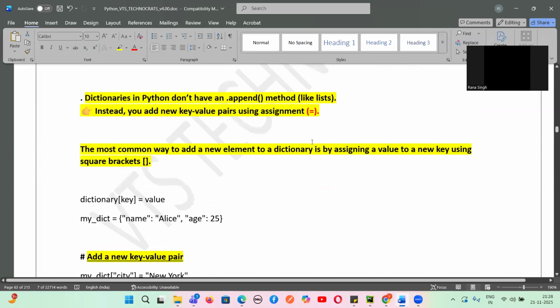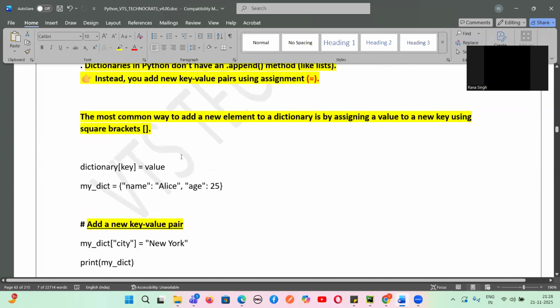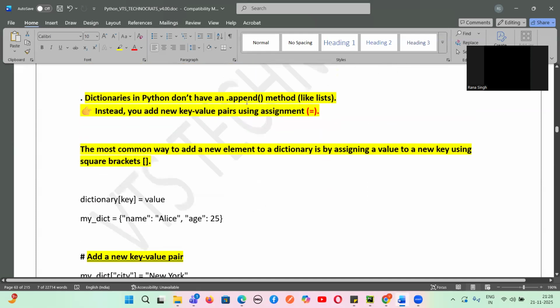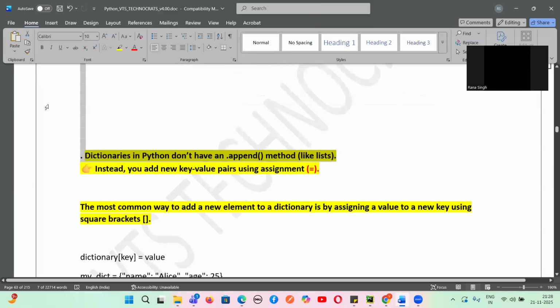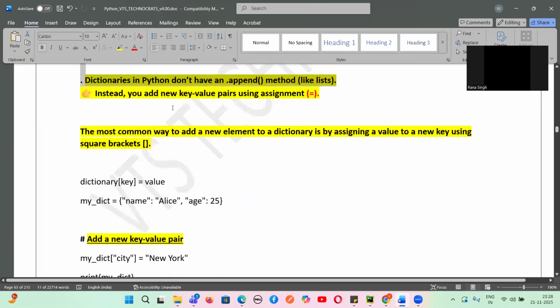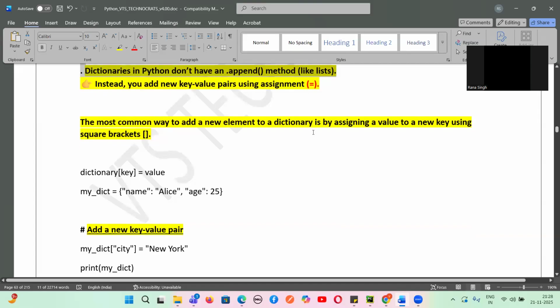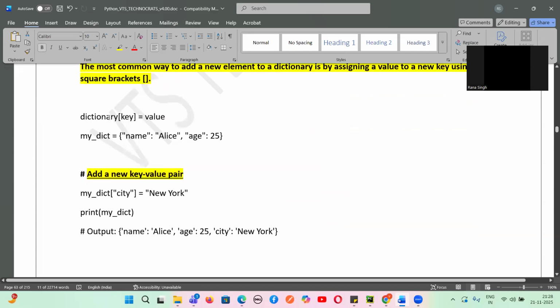So now, after this, guys, in Python, we don't have an append method like list. If we want to add an item, a key value pair, we'll have to use the assignment operator. That is nothing but the equal to. So how can we add a value? With the dictionary, we give the key and equal to value. This is how, guys, we can add a value.